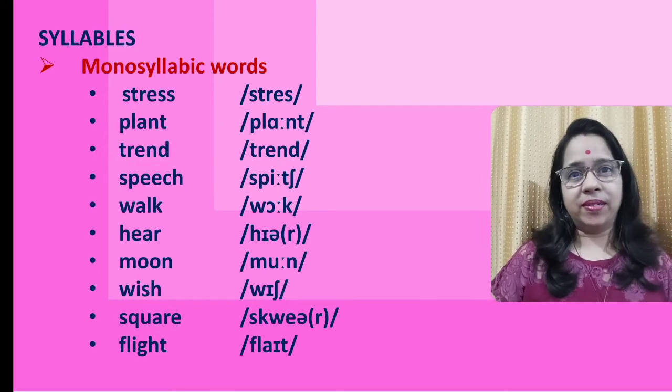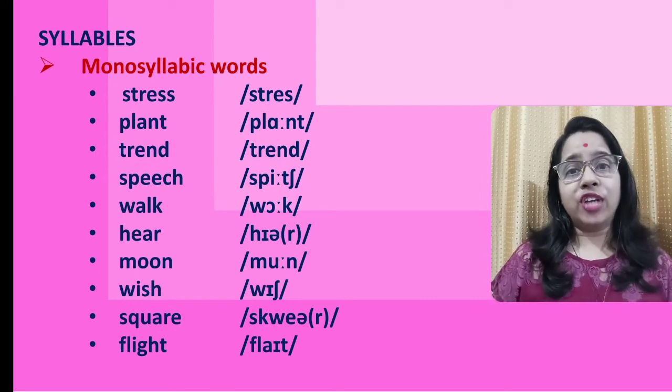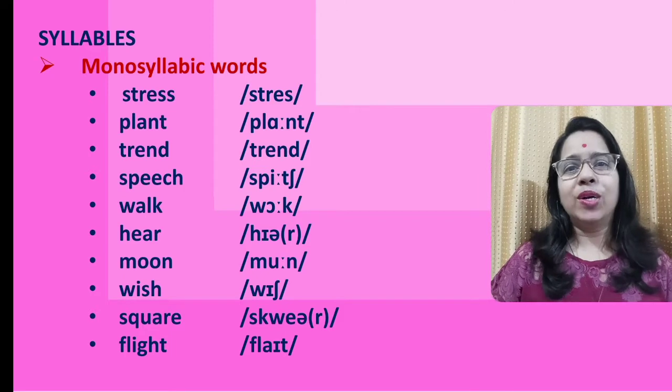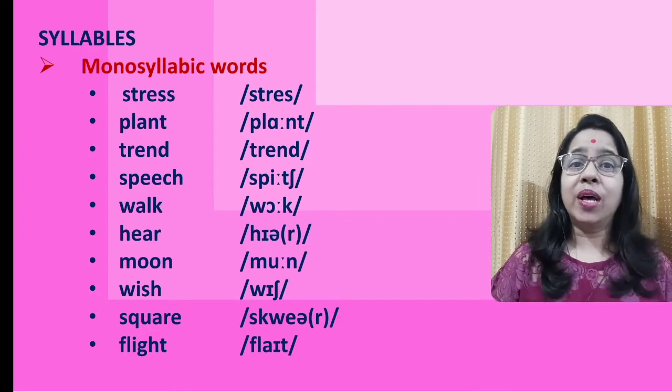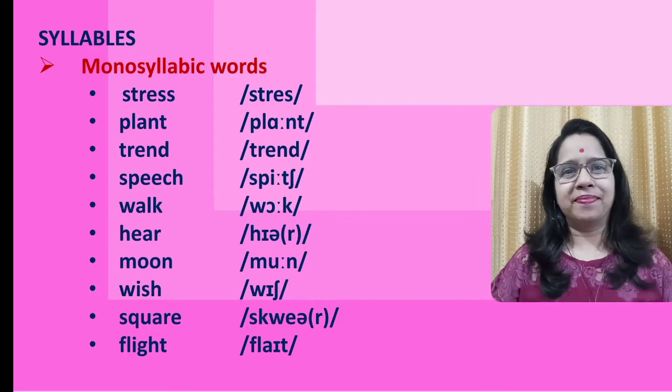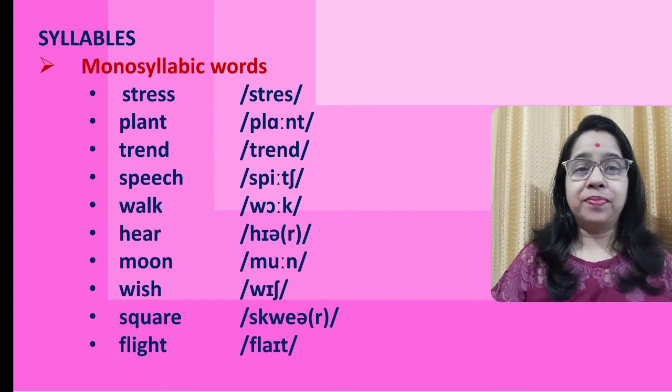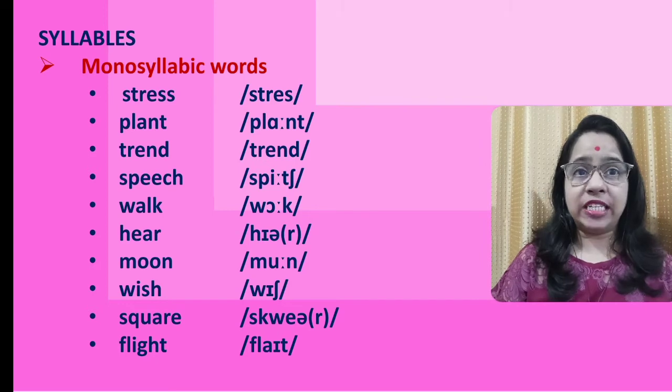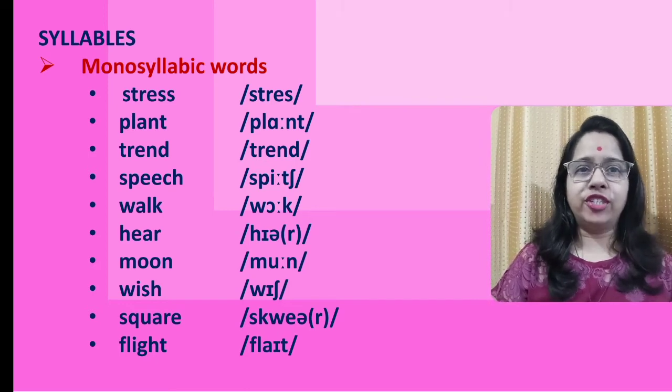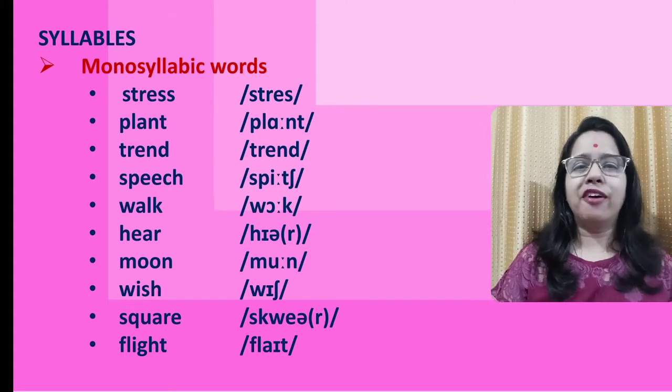Monosyllabic words. Words which have only one syllable are called monosyllabic words, such as stress, plant, trend, speech, walk, year, moon, wish, square and flight.